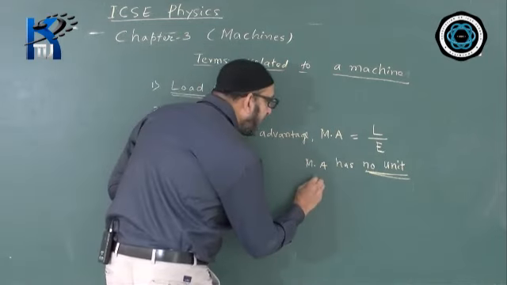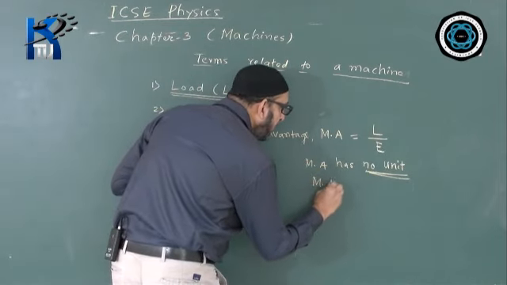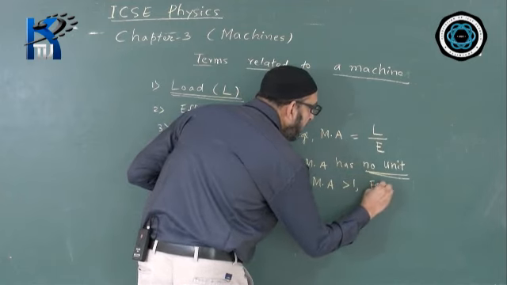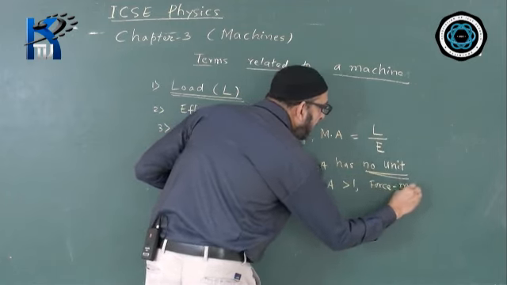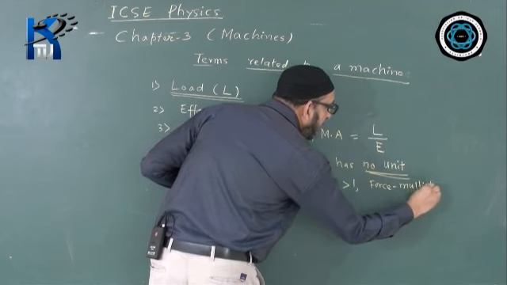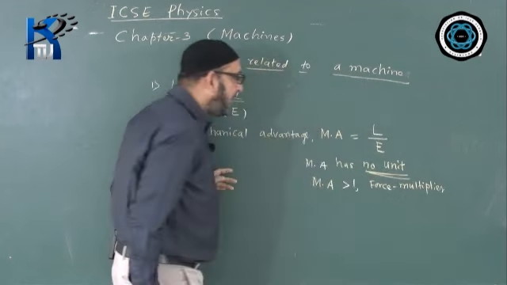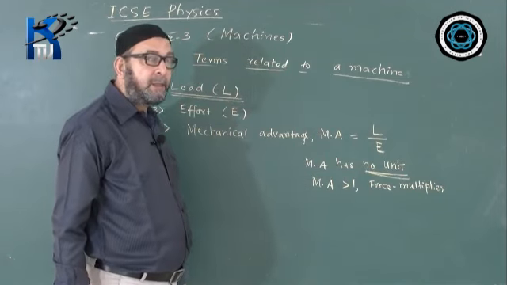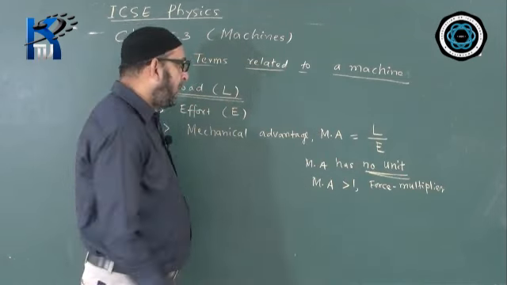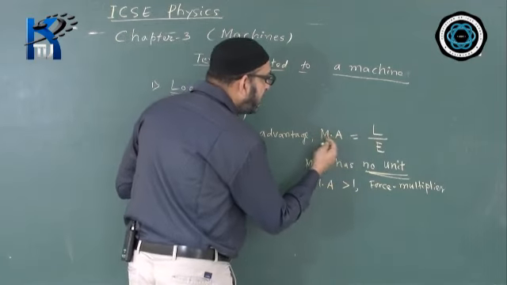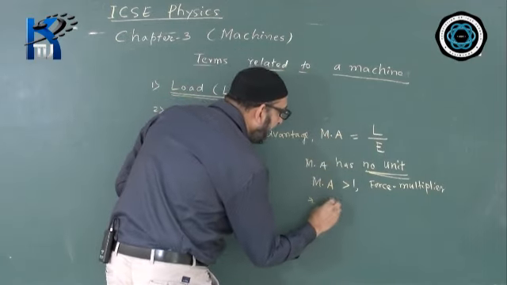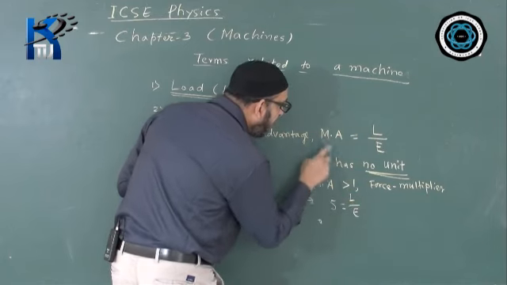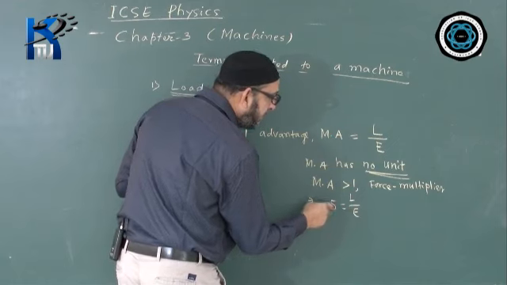Now if mechanical advantage is greater than 1, such a machine will be called force multiplier. What I mean to say is, suppose the mechanical advantage of a machine is 5, for example, which is more than 1, then what does it mean? What does this statement mean? So mechanical advantage 5 is equal to load by effort. MA value I am putting 5, for example.